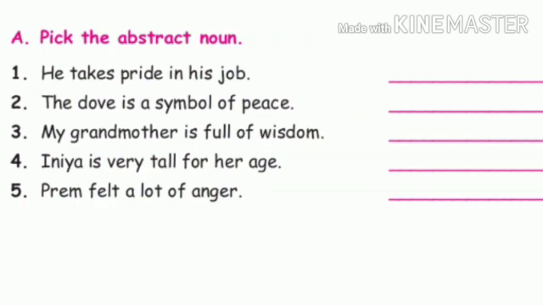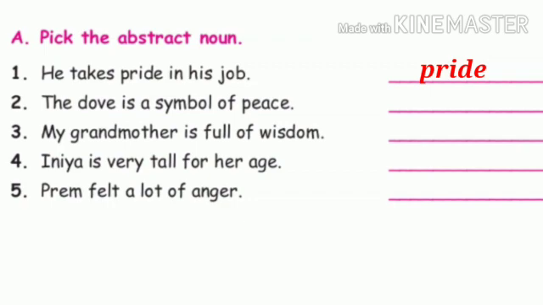The next exercise is: pick the abstract noun. An abstract noun is the name of a quality, feeling, thought, etc. There are some naming words that can only be felt and experienced. We cannot see or touch them. First sentence, he takes pride in his job. In this sentence, pride is the correct answer.